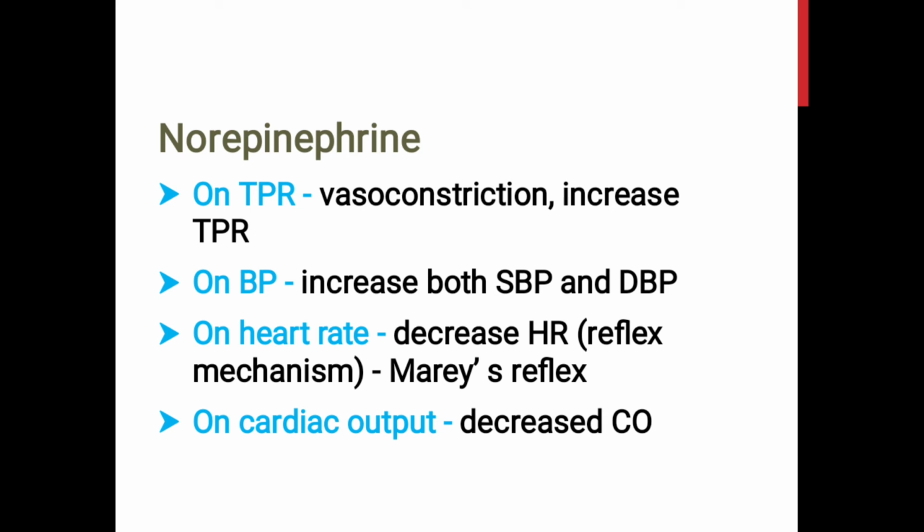So hypertension is produced. This hypertension produced by norepinephrine will stimulate the baroreceptors present in the carotid sinus and the aortic arch. That is, it will activate the baroreceptor reflex, which can cause reflex bradycardia. So the net final effect will be a decrease in the heart rate and the cardiac output in spite of increased peripheral resistance.